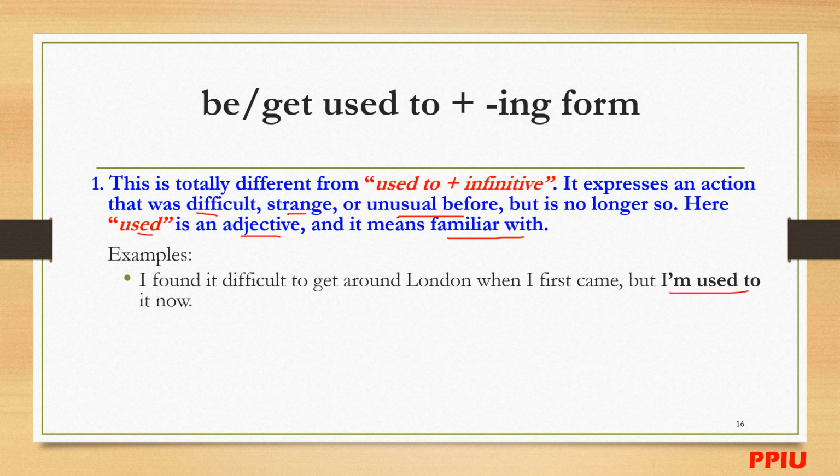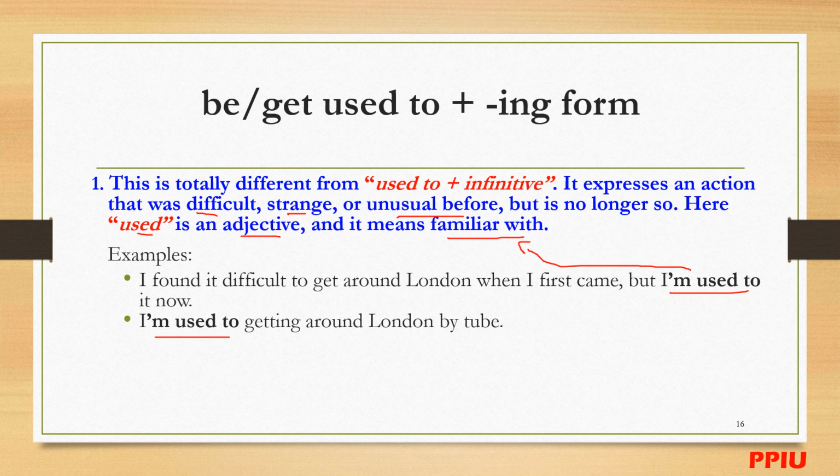So right now, I am familiar with how to get around London, since I know it. All right? I'm used to getting around London by tube. Okay? I know how to get around, familiar with the way of getting around London by tube. You know tube? What is tube?